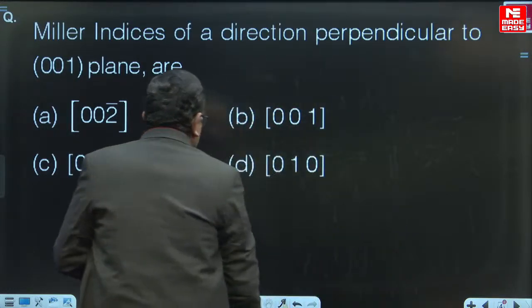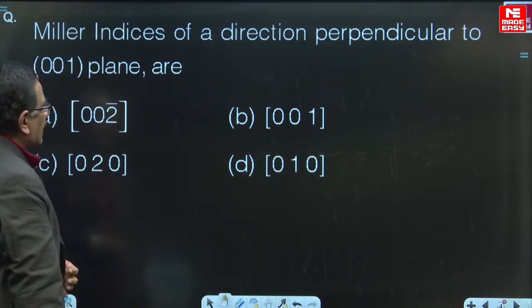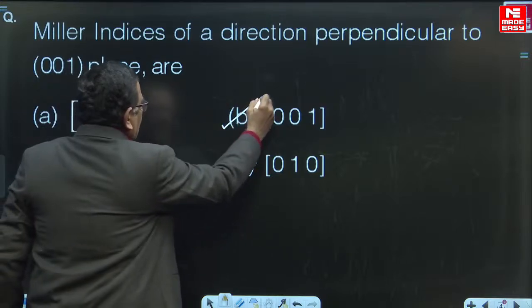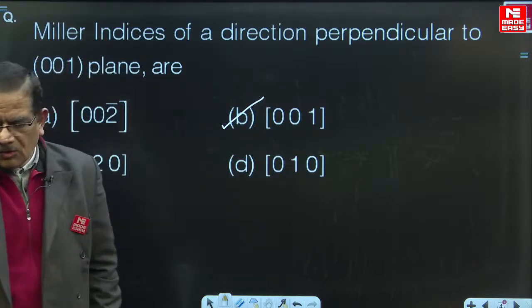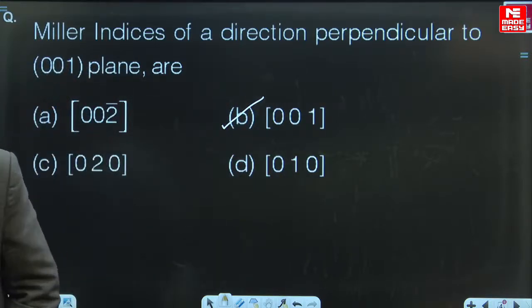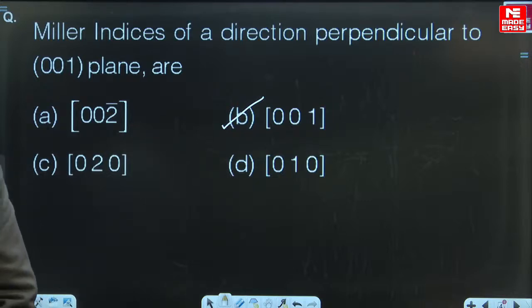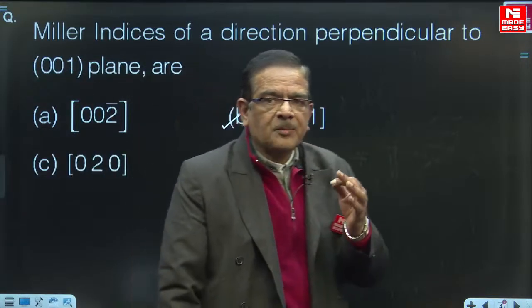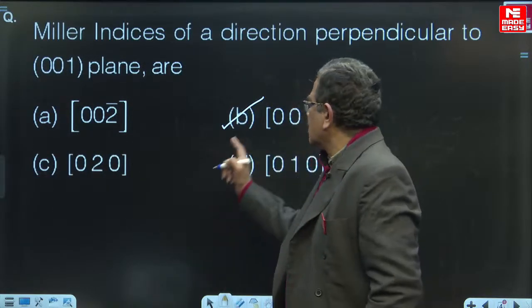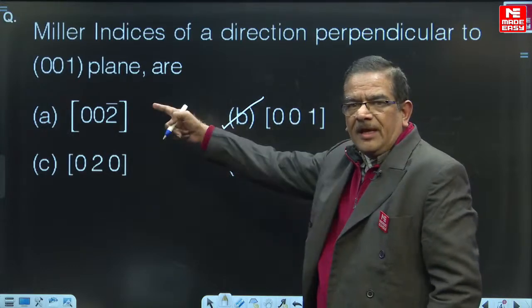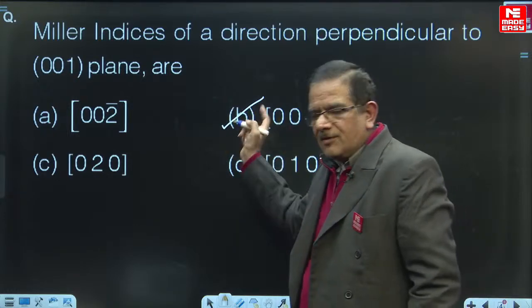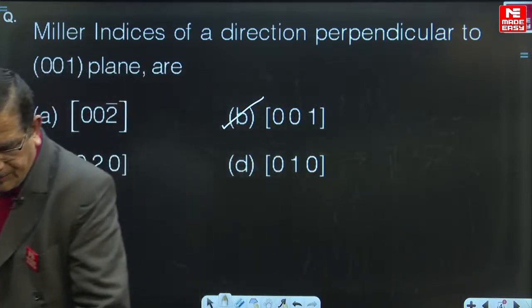So when you follow that principle, you will be able to identify that for the 0, 0, 1 plane, the perpendicular direction must be given by choice B, 0, 0, 1. Choice B is the right answer, because a plane and a direction having the same Miller indices are perpendicular to each other. Therefore, the Miller indices of the direction should be the same as that of the plane. Then only they will be perpendicular to each other. So the correct choice is B.